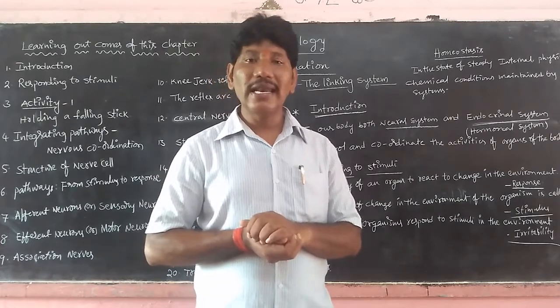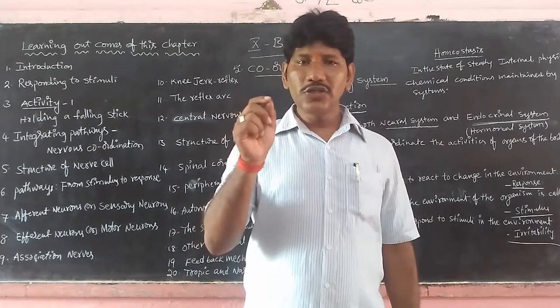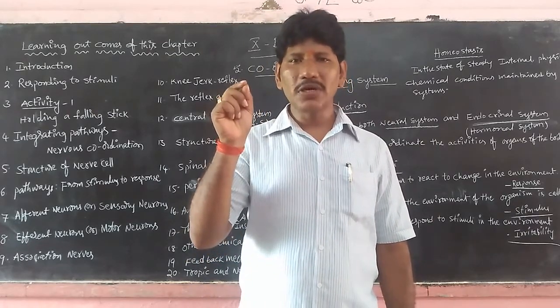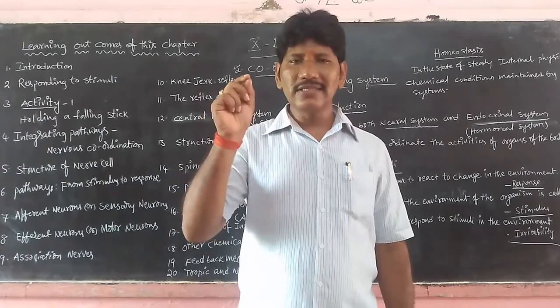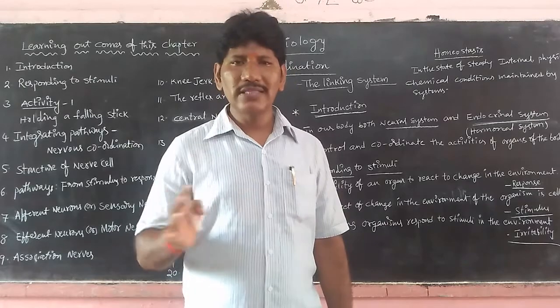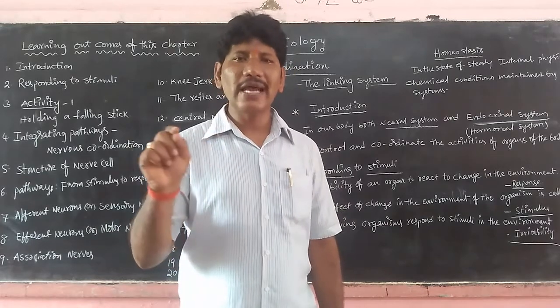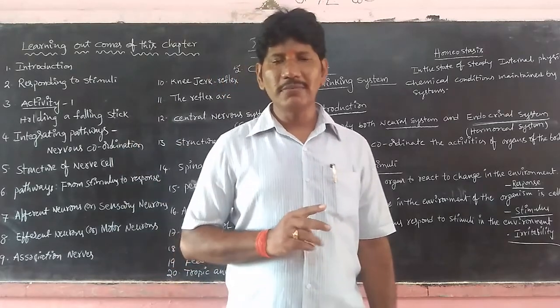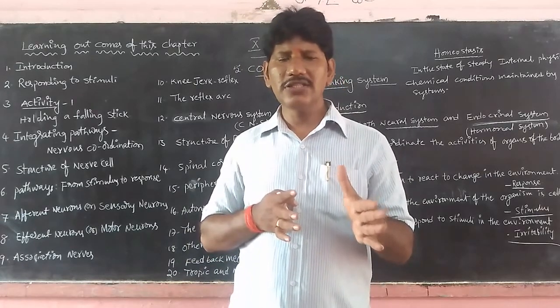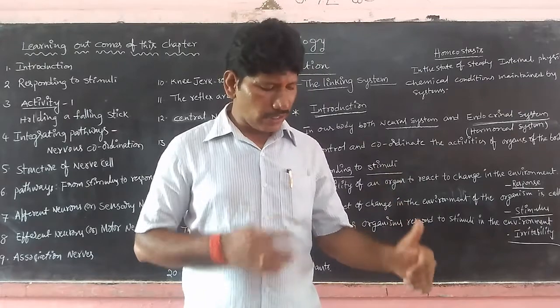They generate nearly 0.09 volts of electrical potential energy, or electricity, to carry out this activity, to carry out these functions. This is called action potential. I mean that it triggers the muscle. Is it clear, children?